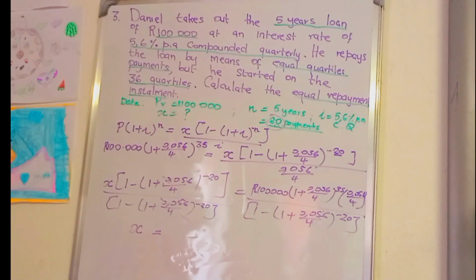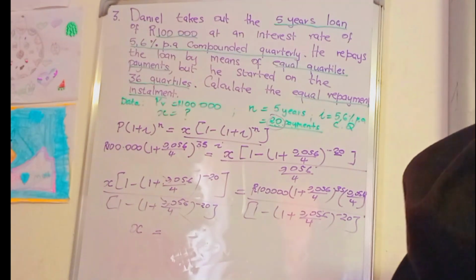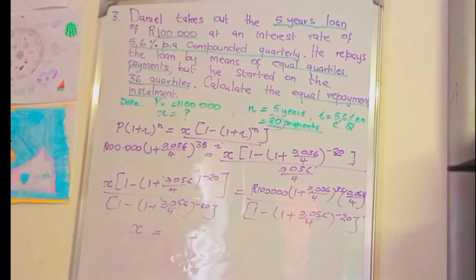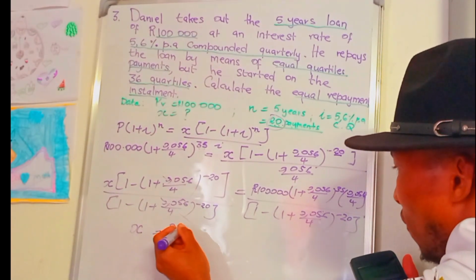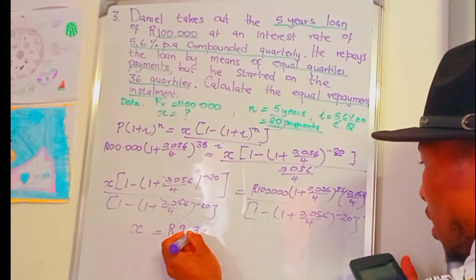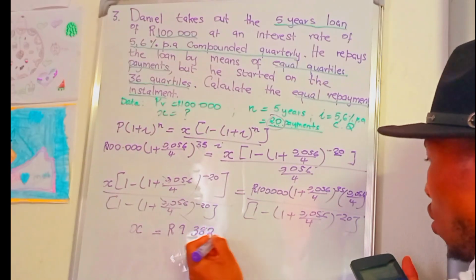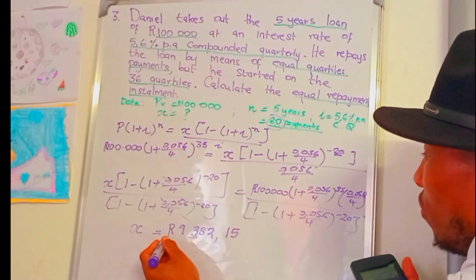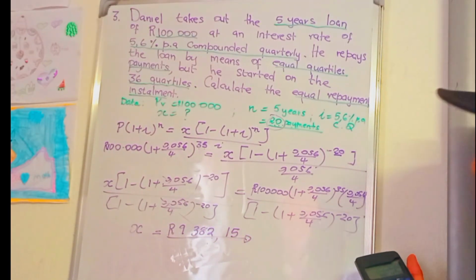Then the total amount to pay is 9,382.15, rounded to two decimal places.